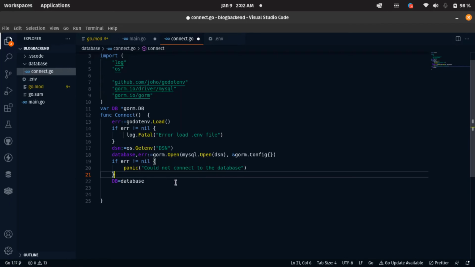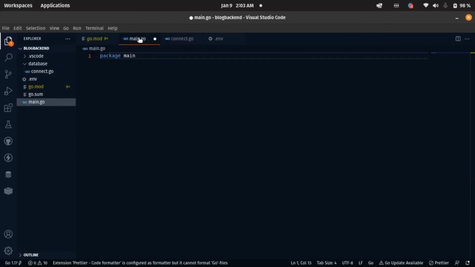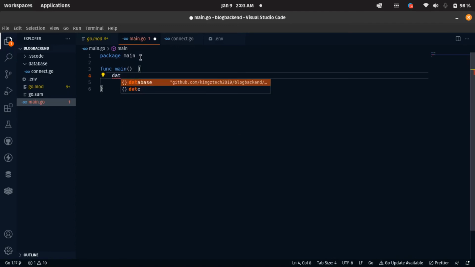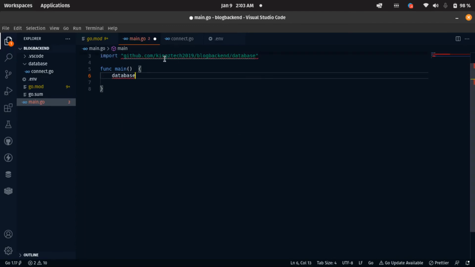Okay, let's stop here now. So we need to go inside our main.go now and do some things here as well. What is the first thing we have to do? We have to run our ports somewhere. So the first thing we have to do is create a function as well. I'm going to call this function main. So we have to come here and say database. We are importing that database from our database package here. So dot connect, we have to initiate this here.